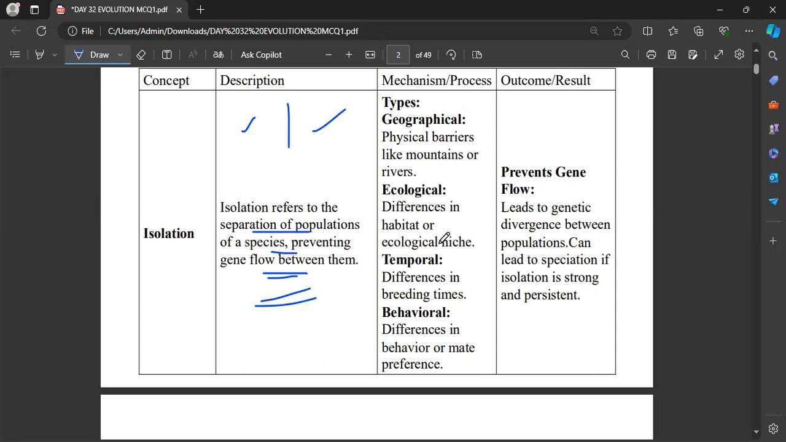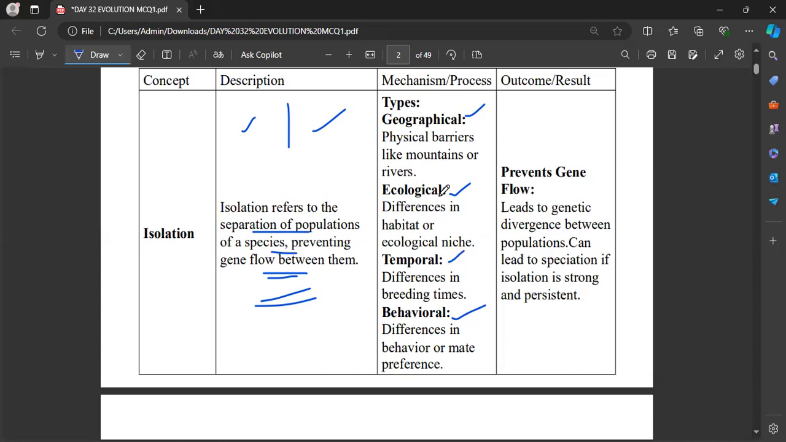And we have different types of barriers that lead to isolation. One is geographical isolation, ecological isolation, temporal isolation, and behavioral isolation. Okay, now what is geographical isolation? There will be a certain geographical phenomenon like mountains and rivers. These act as a physical barrier which separates two different sets of species from mixing. This results in the separation, so that will be the geographical barrier.